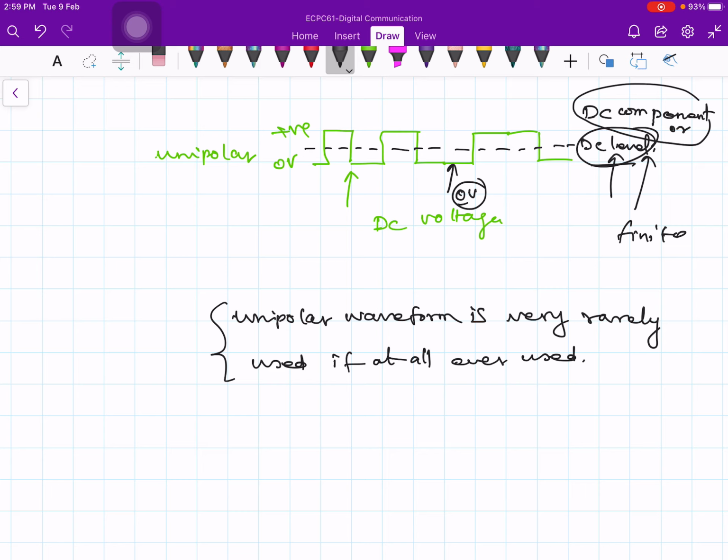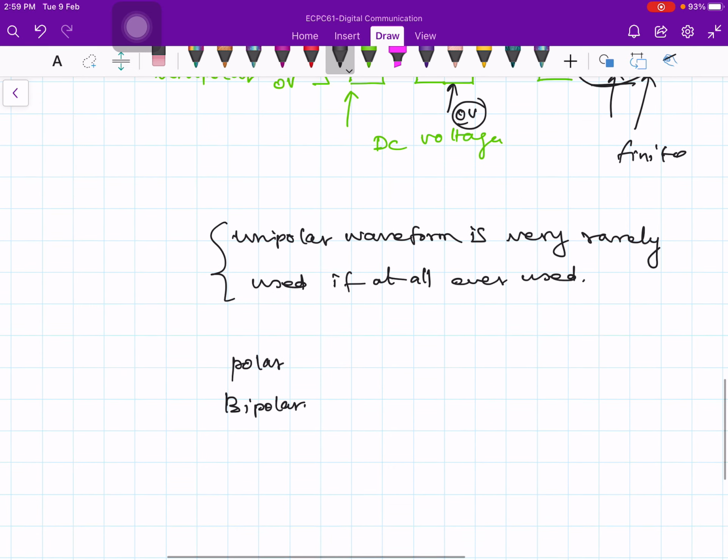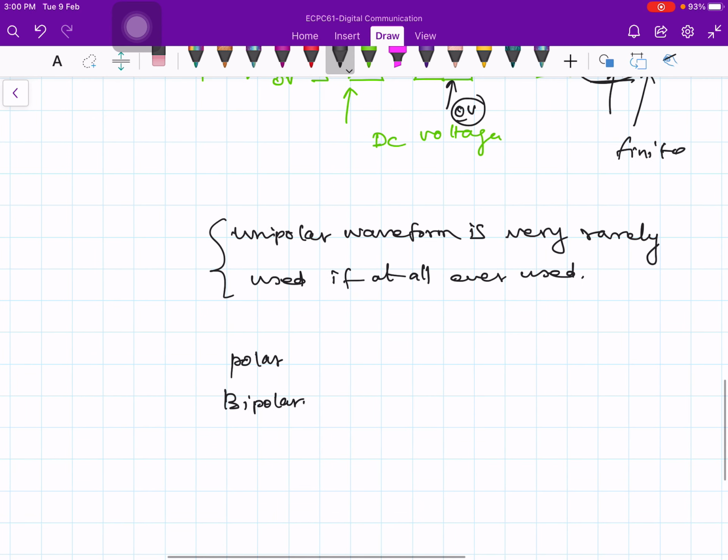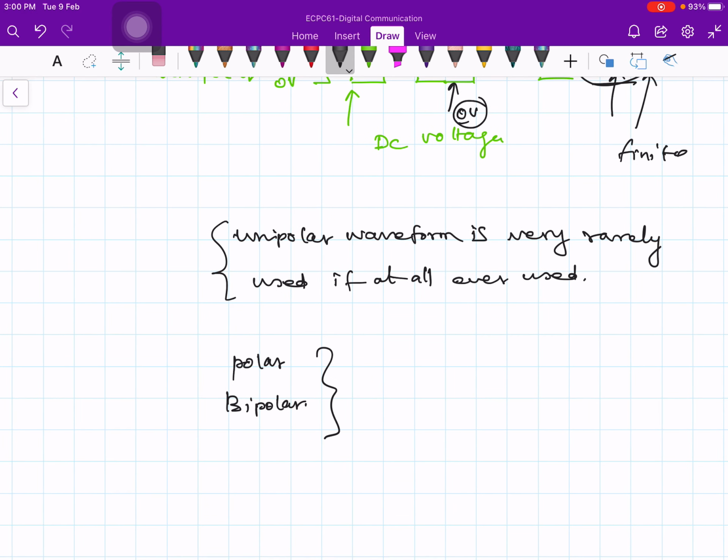So really most of the time we are talking about polar and bipolar waveforms. We will not be talking about unipolar waveforms. We will really consider these two in detail here. Now let us take the case of polar waveforms.